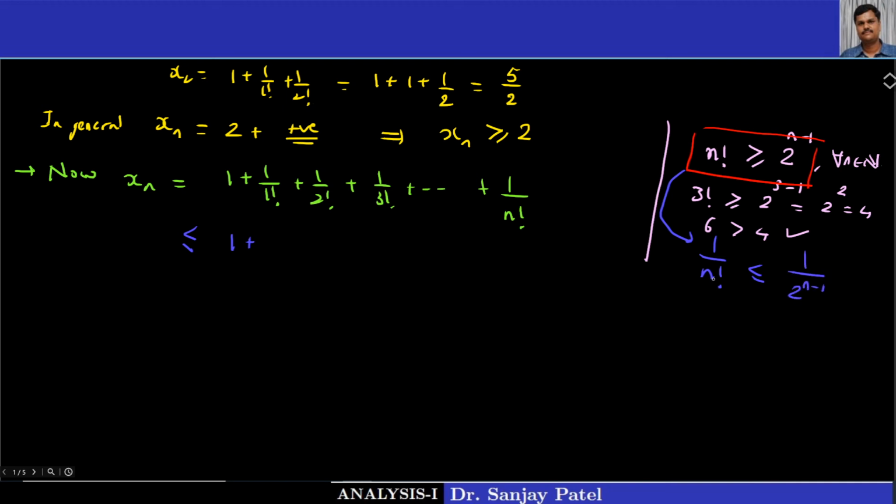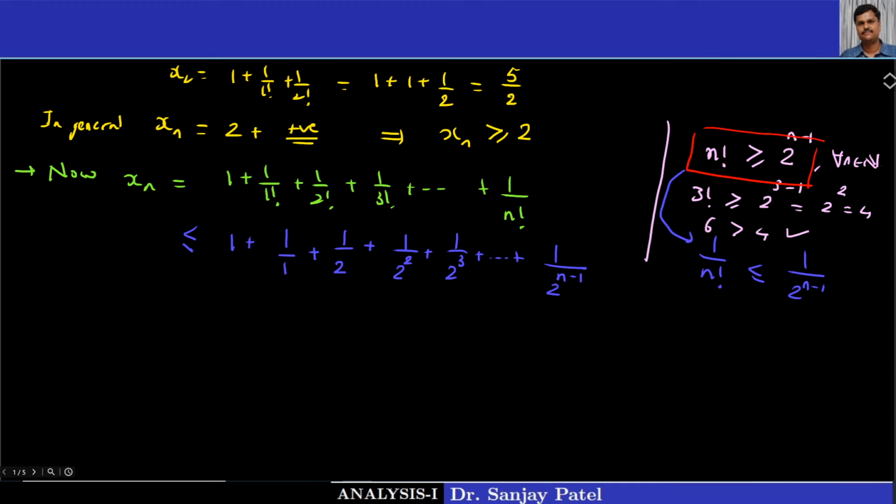If I put n equal to 1 here, 1 upon 1 factorial is less than or equal to 1 upon 2 raised to 0, that is 1. So I can write this is less than or equal to 1 plus 1 upon 1. 1 upon 2 factorial is less than or equal to 1 upon 2, since 2 minus 1 is 1. 1 upon 3 factorial is less than or equal to 1 upon 2 squared. 1 upon 4 factorial is less than or equal to 1 upon 2 cubed, and so on. Finally, 1 upon n factorial is less than or equal to 1 upon 2 raised to n minus 1. Okay, so we get this relation.